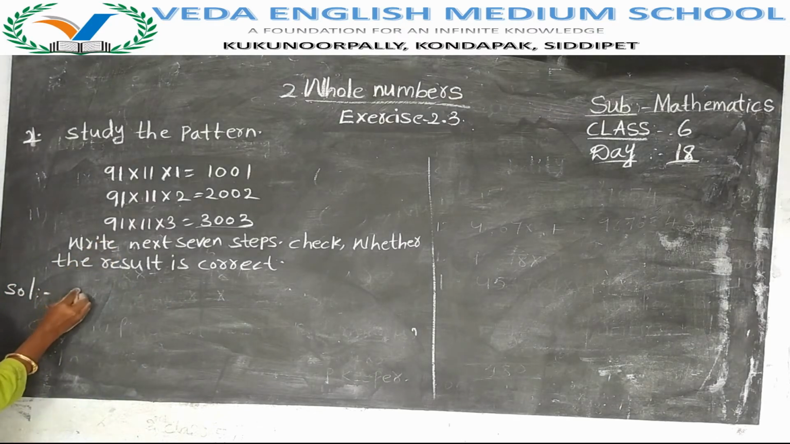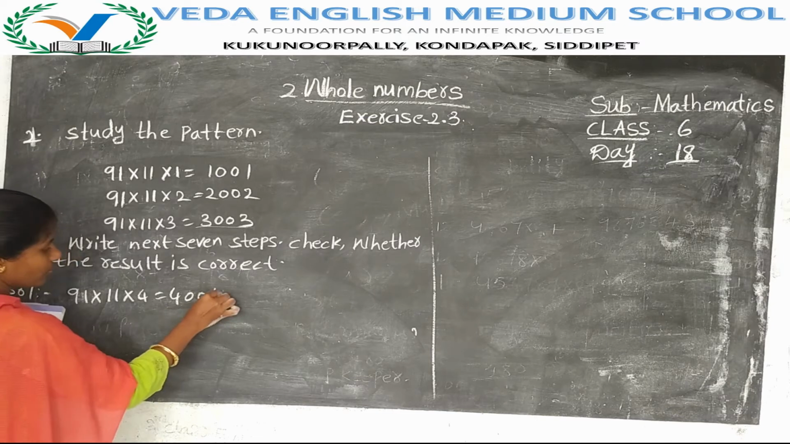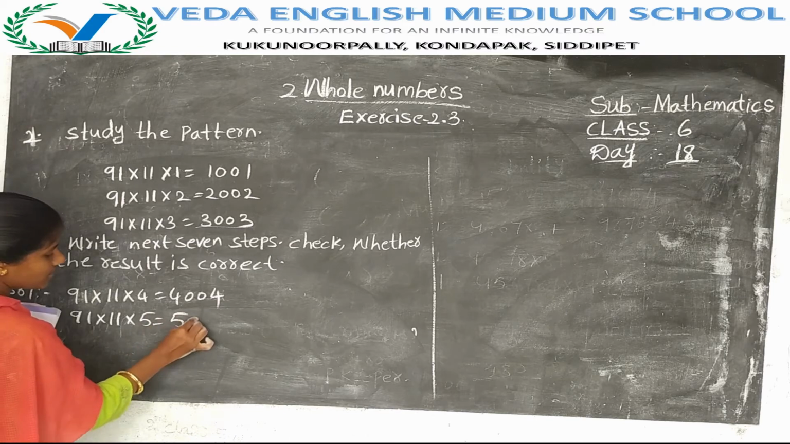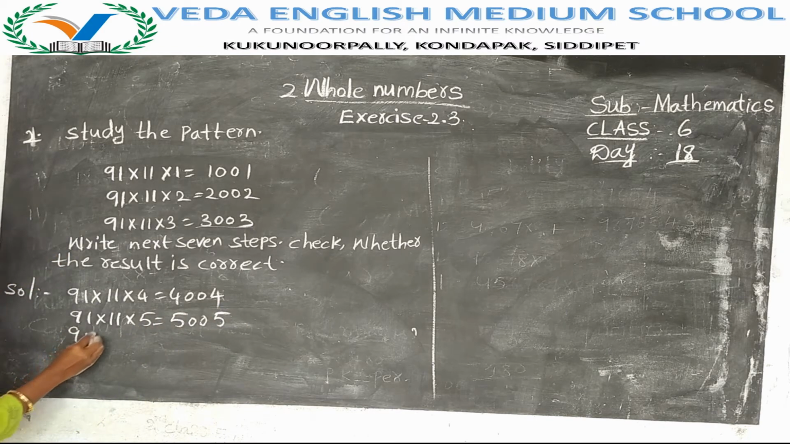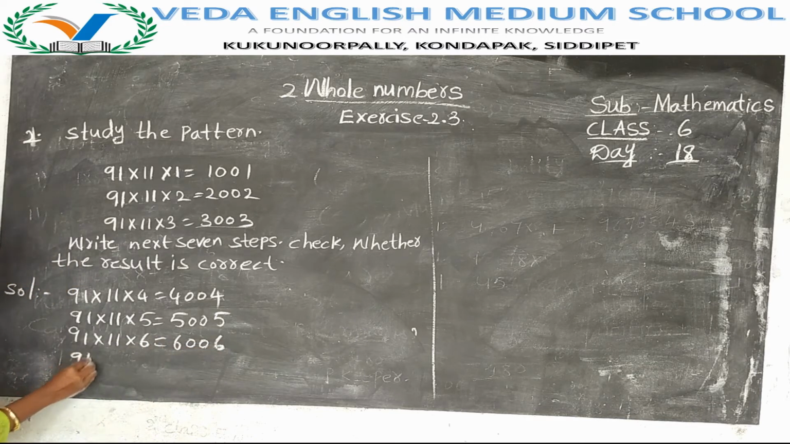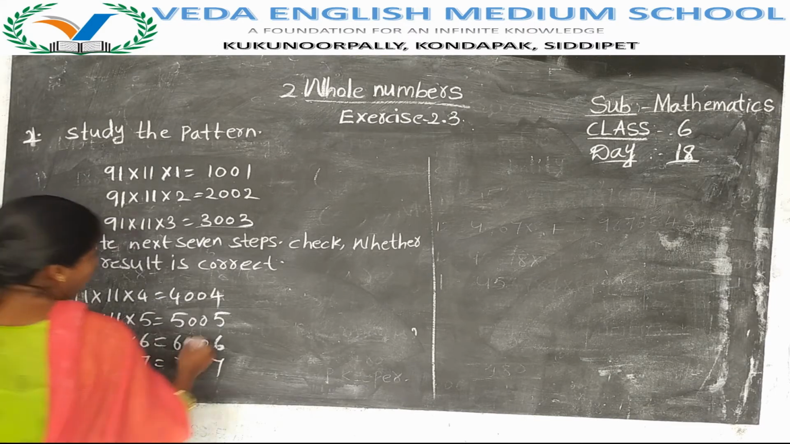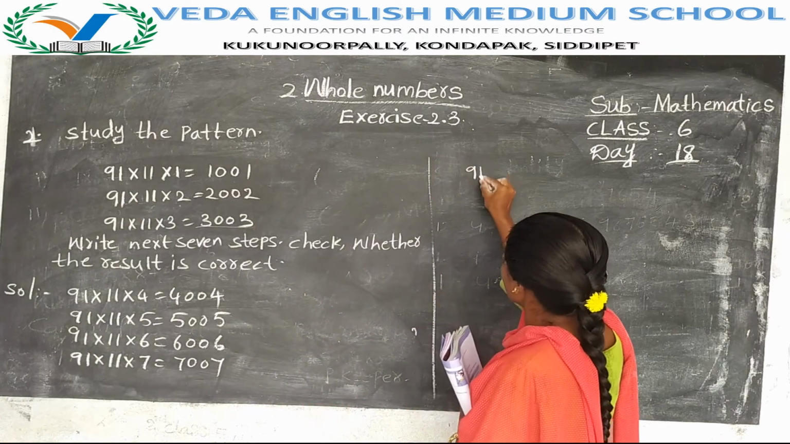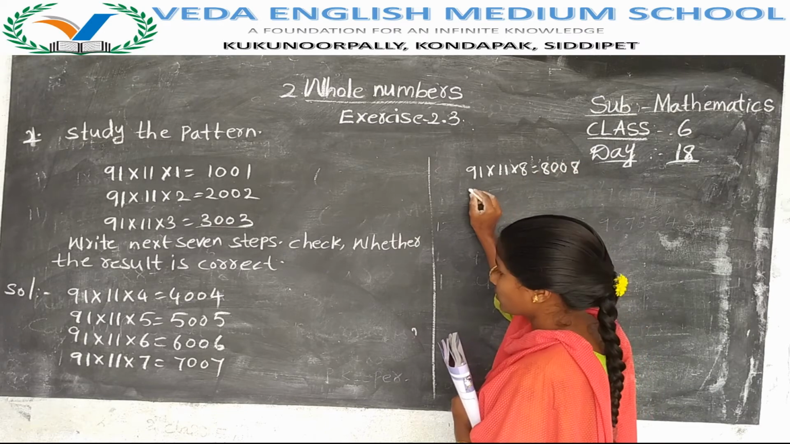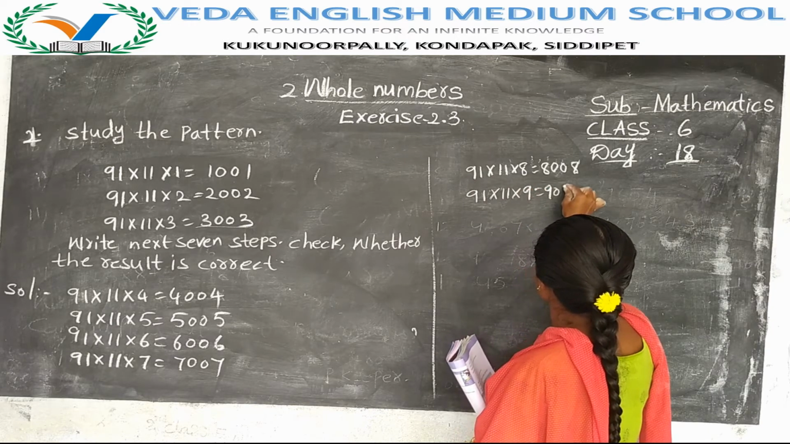Solution. 91 into 11 into 4 is equal to 4004. Like this only we have to write. 91 into 11 into 5 is equal to 5005. 91 into 11 into 6 is equal to 6006. 91 into 11 into 7 is equal to 7007. Next, 91 into 11 into 8 is equal to 8008. 91 into 11 into 9 is equal to 9009.